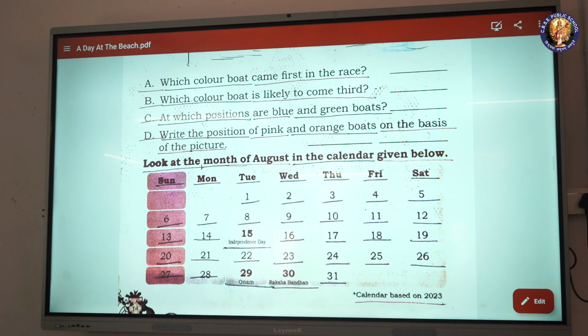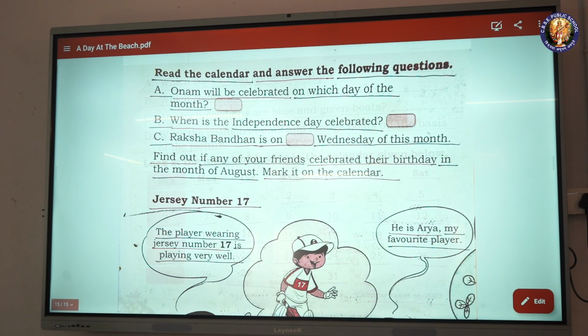Look at the month of August in the calendar given below. Sunday, Monday, Tuesday, Wednesday, Thursday, Friday, Saturday. Read the calendar and answer the following questions. A. Onam will be celebrated on which day of the month?